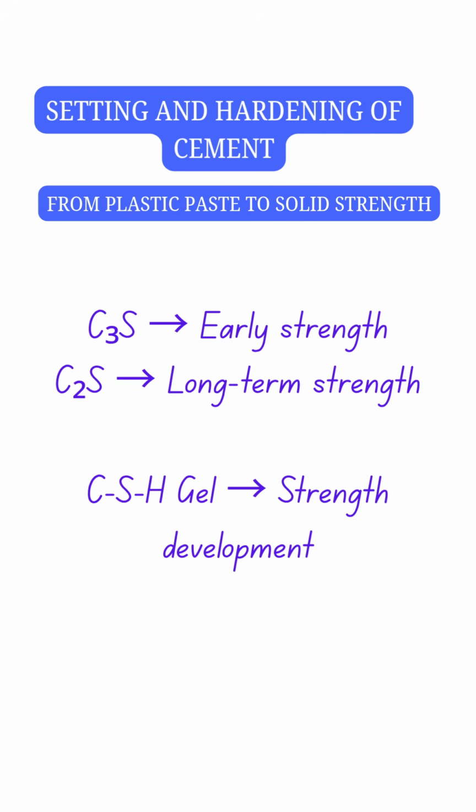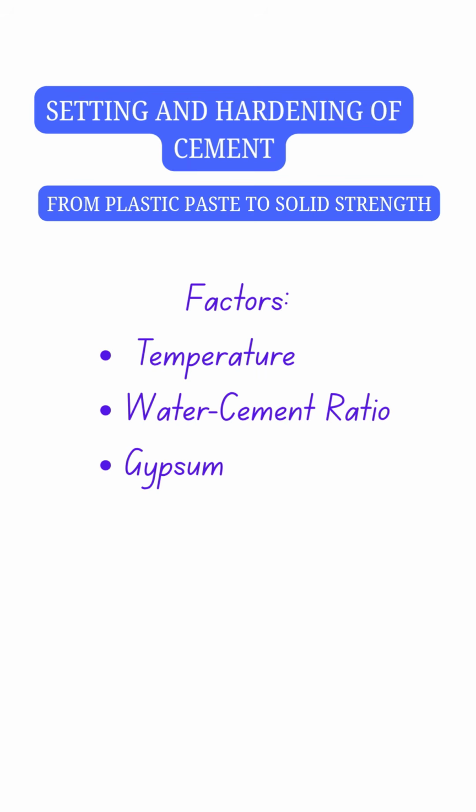Several factors influence setting and hardening. Higher temperature accelerates hydration but may reduce long-term strength. The water-cement ratio affects both strength and durability. Gypsum controls the rate of setting and prevents flash set.